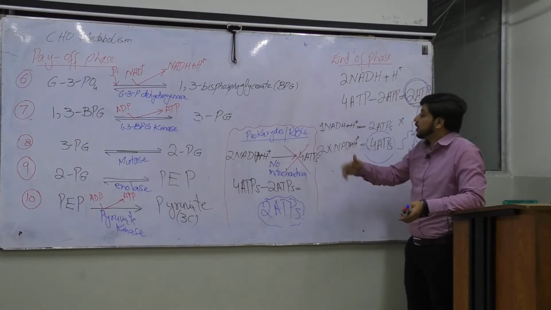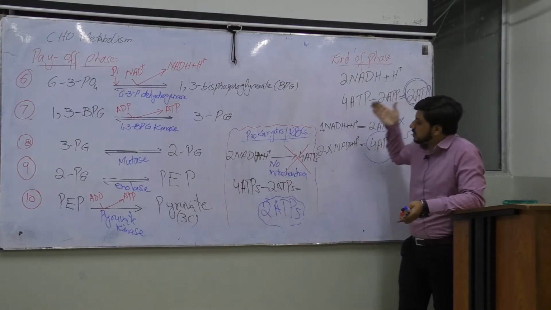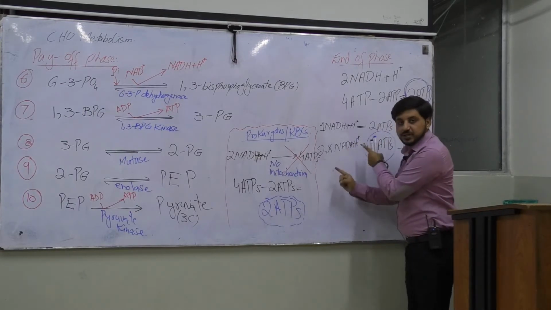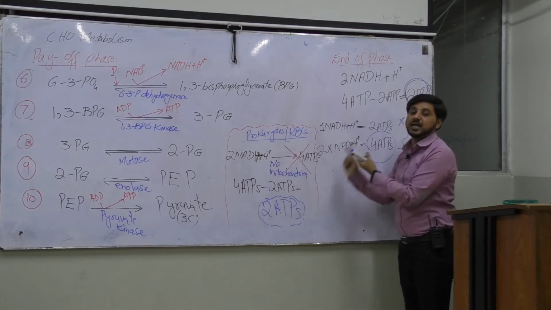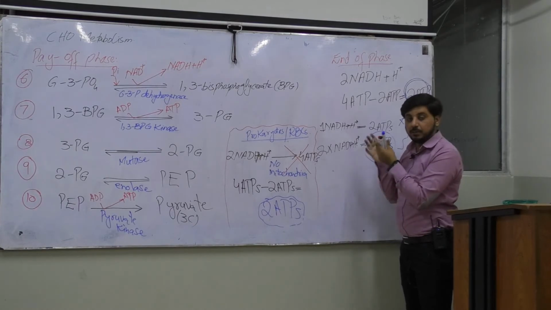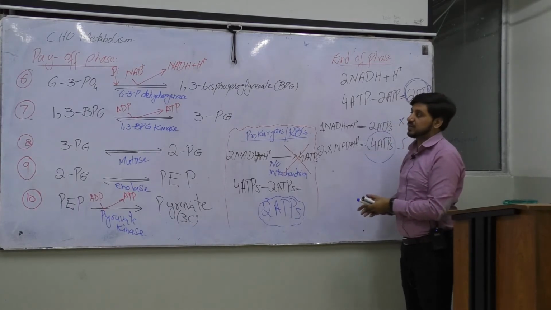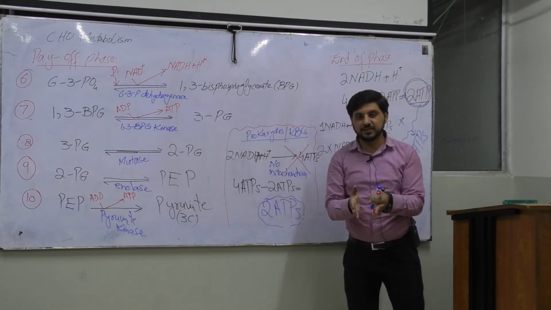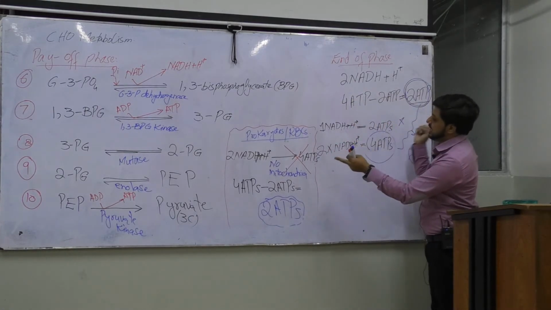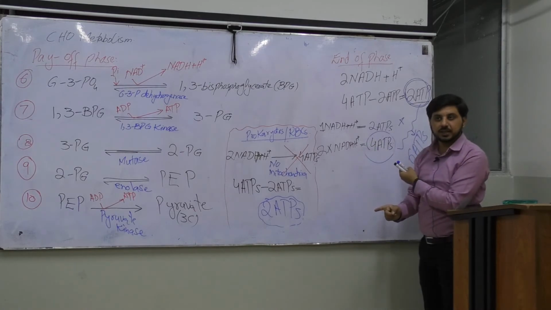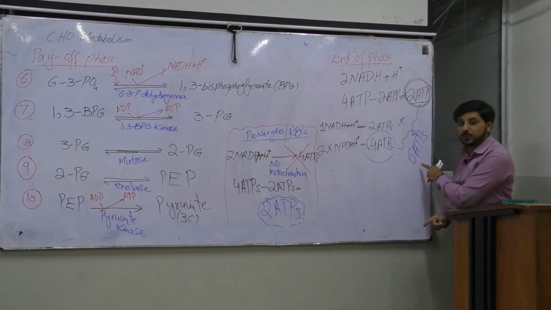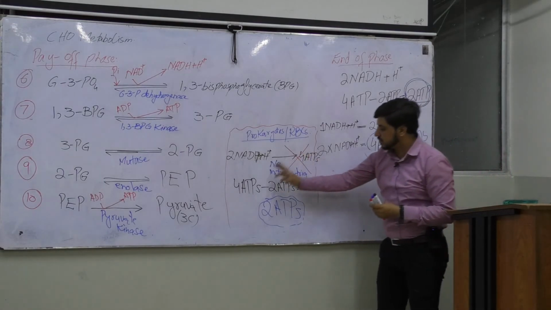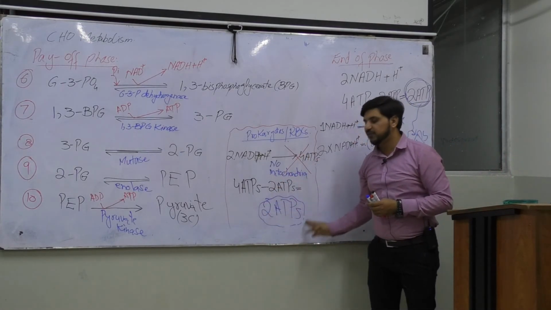So, this is the energy budget of eukaryotic glycolysis as well as prokaryotic glycolysis, or in other words, you can say the aerobic glycolysis as well as the anaerobic glycolysis. This is the only difference between anaerobic glycolysis and aerobic glycolysis. Both types of glycolysis take place in the cytosol. But where is the difference? The difference is only in their energy budget. In eukaryotic glycolysis or aerobic glycolysis, we get 6 molecules of ATPs, and in anaerobic glycolysis, we get 2 molecules of ATPs.